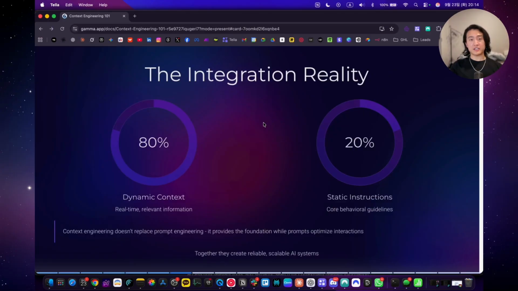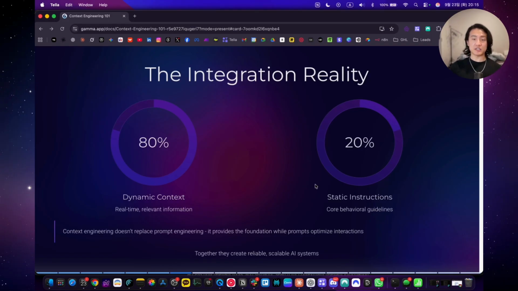So modern AI systems that actually work in production look fundamentally different from what most people build. It follows the 80-20 rule. 80% is made up of dynamic context, which includes the customer's current situation, their history with your company, relevant policies for their specific case, real-time inventory data, and current system status. This information changes for every interaction and gets assembled. So this is basically real-time relevant information.